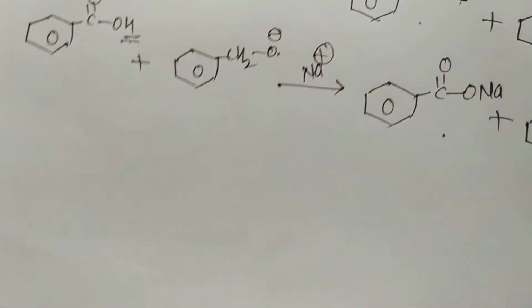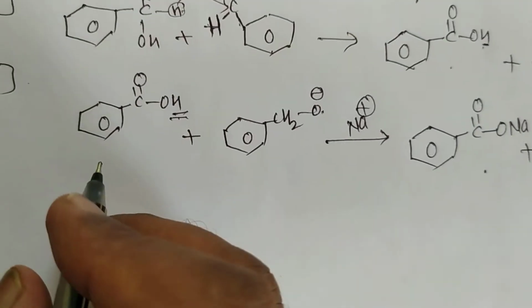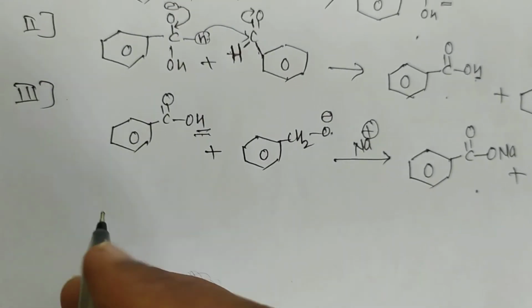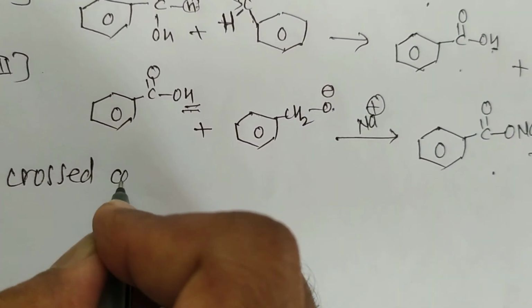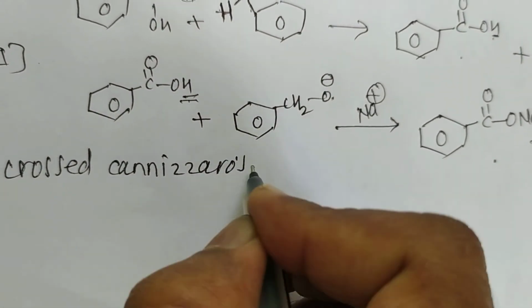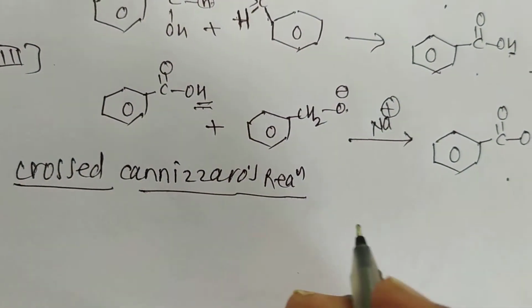Again we are going to see the crossed Cannizzaro reaction, like the crossed aldol condensation reaction which we saw yesterday. Then what is meant by the crossed Cannizzaro reaction?